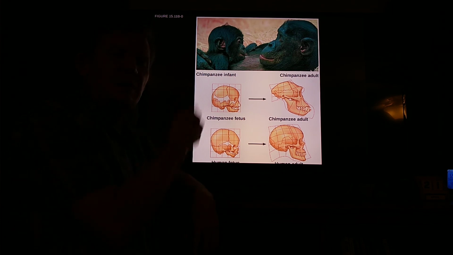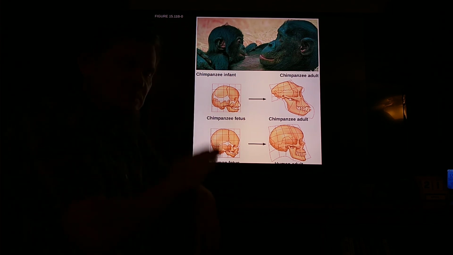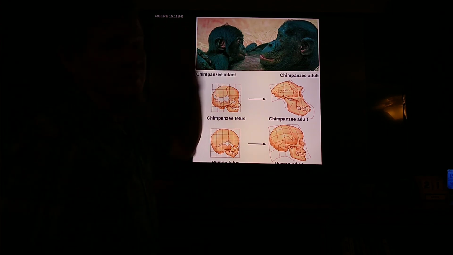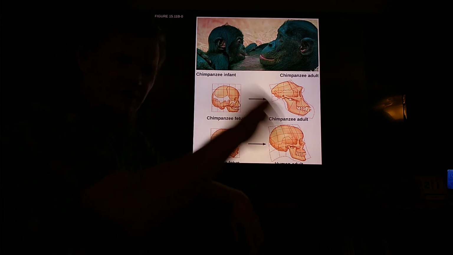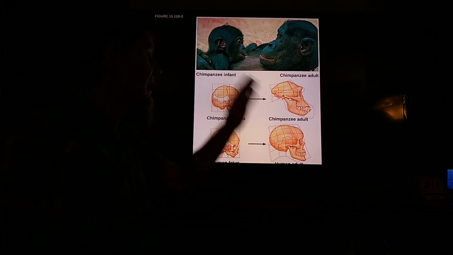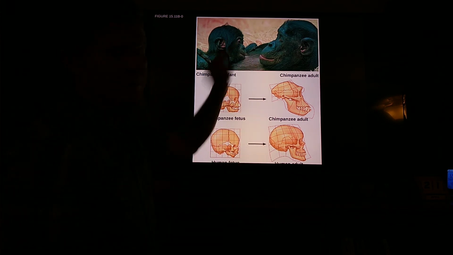The reason why baby mammals have flat faces is because it makes it easier for the infant to nurse. If they've got this big jaw, if they've got this big nose, it's hard to latch onto the nipple. It's hard for the baby to nurse. Having a flat face makes it easier for the baby to nurse.